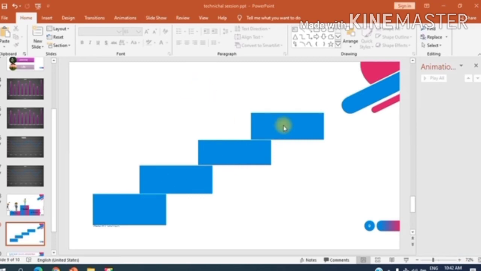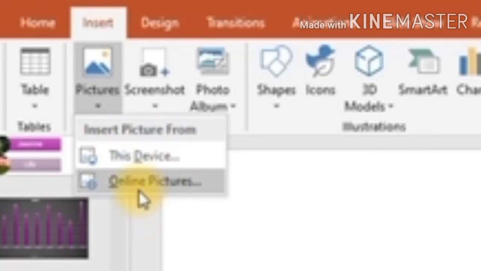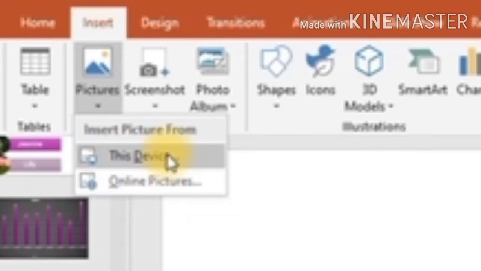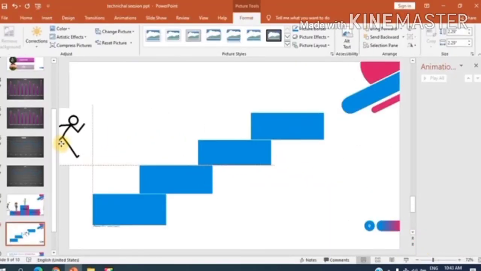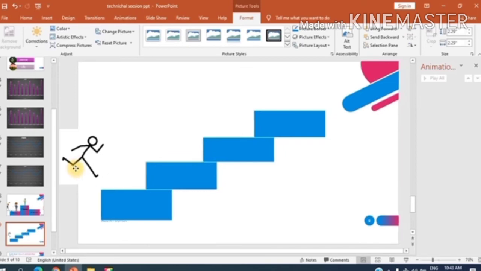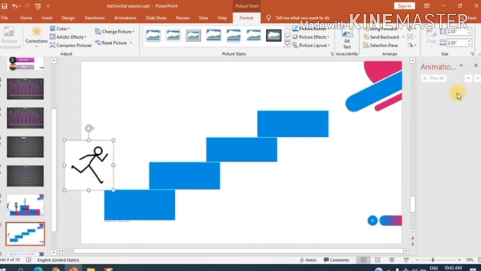Yes, the stairs are ready now, and now I need an image of a moving boy. As I have said earlier, we can bring the image in two ways. That is, first from the device and then directly from online. Since I have saved it on my desktop, I will go to that particular folder and select this one, okay? This is an image of a running boy. Let me bring it here. Now suppose I want this boy to come from left.